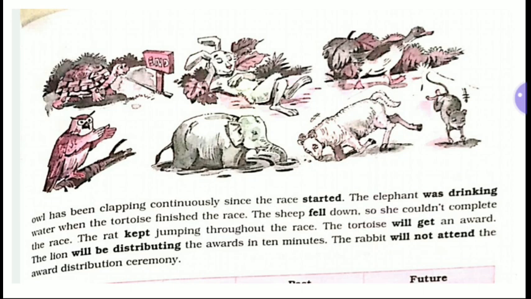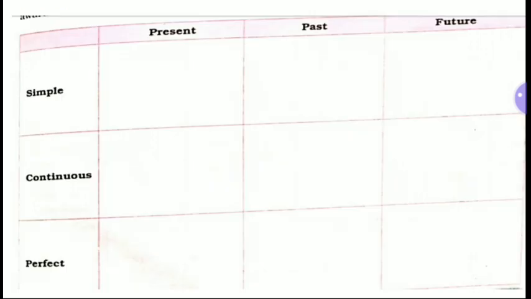The rabbit will not attend the award distribution ceremony. Now look at what you have to do here. You have to fill up the blanks here. You have to look at the words written in bold and then in which column it will be suitable. Accordingly, you have to write all of them.